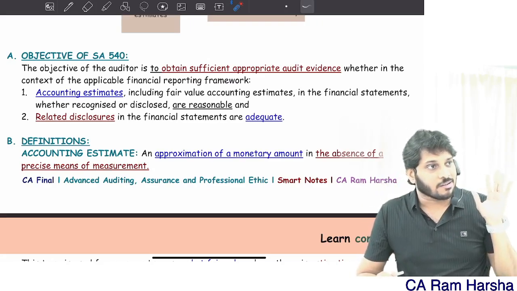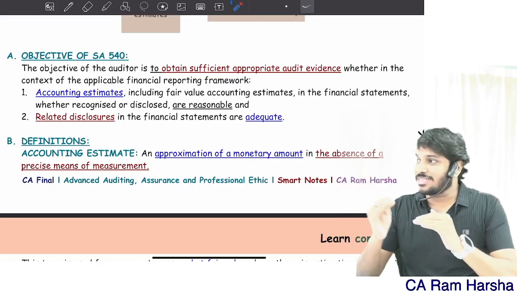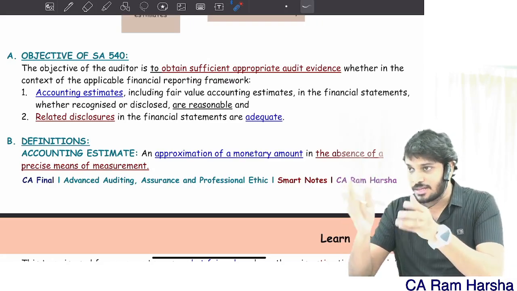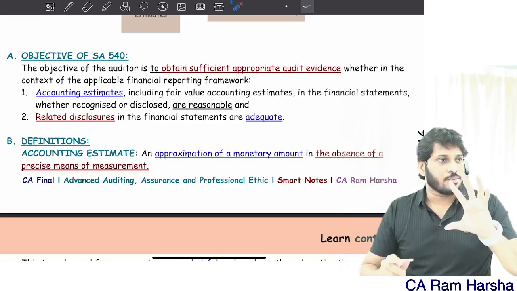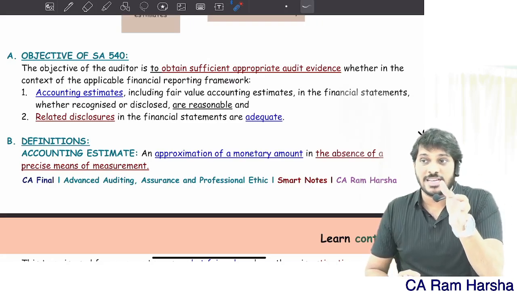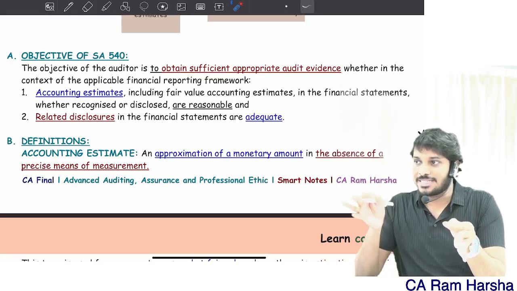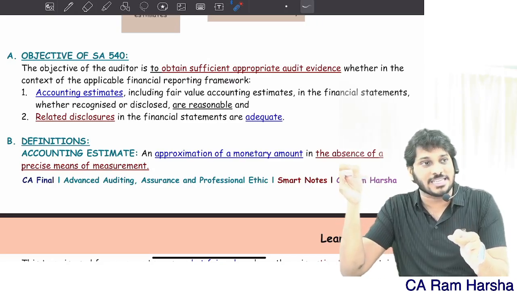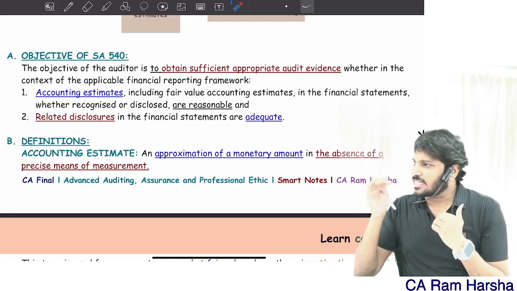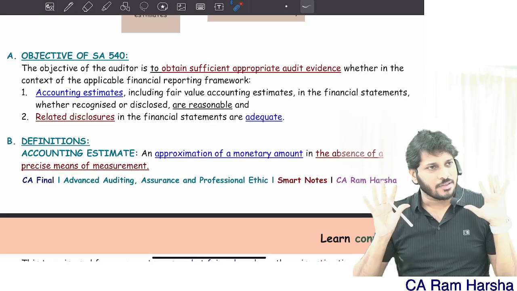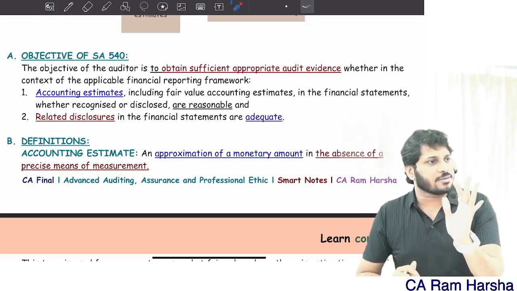The company estimates, but the actual amount will be significantly different from the estimate. In warranty, the estimation uncertainty is low, whereas in decommissioning liability, estimation uncertainty is high. So in 540, what the standard is technically asking us is to check whether the estimates are reasonable or not.